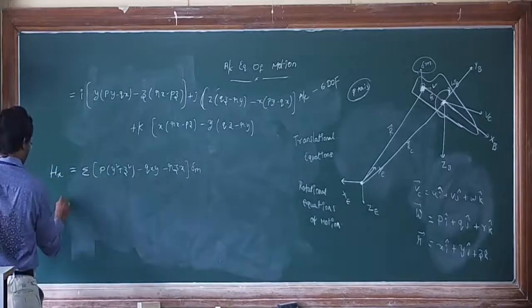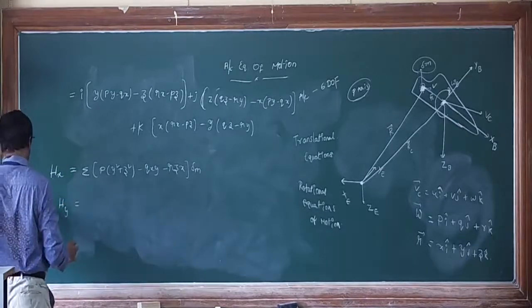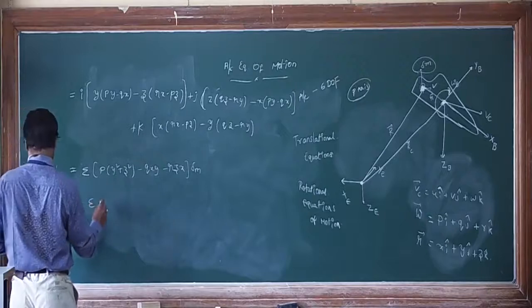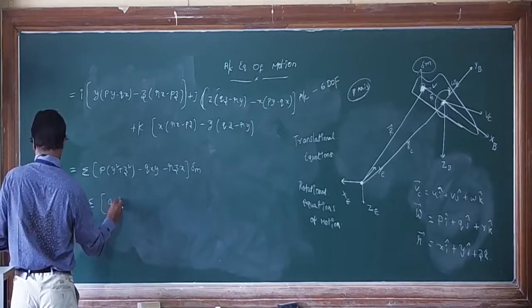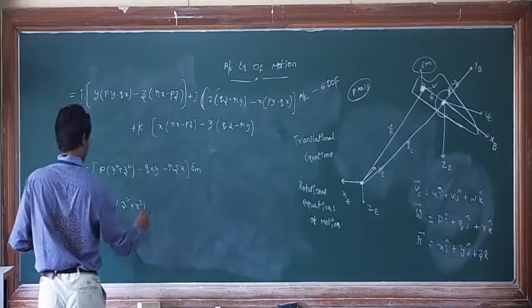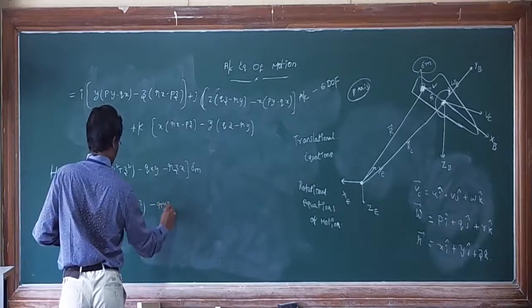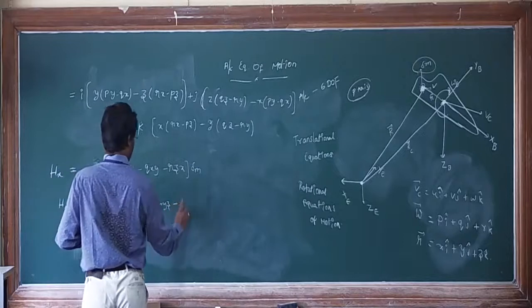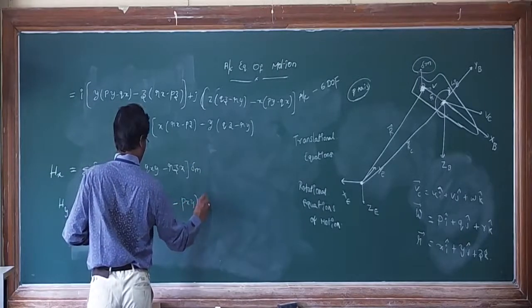Next hy, angular moment hy is equal to sigma q into (z square plus x square) minus ryz minus pxy, into delta m.